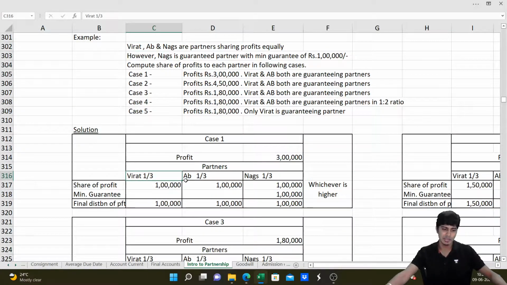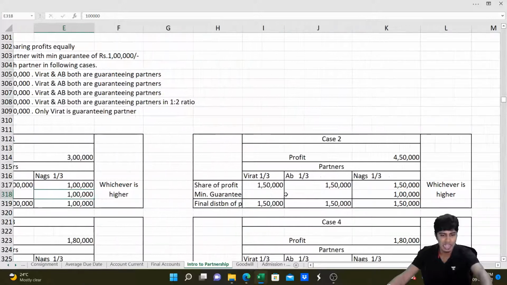So here I have solved a lot of examples wherein Virat, AB and Nax are partners. Virat, AB and Nax share equally, 1/3 each, and Nax has been given a minimum guarantee of 1 lakh. So if the profit is 3 lakh, all of them get 1 lakh. So there is no problem. His minimum guarantee is 1 lakh. Similarly, if profit is 4 lakh 50, again no problem.